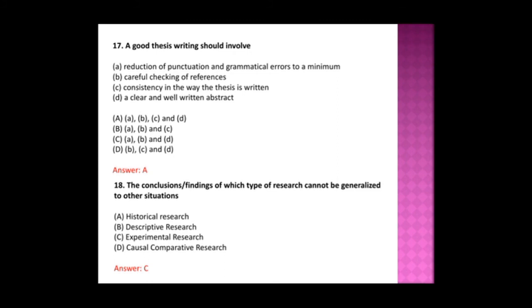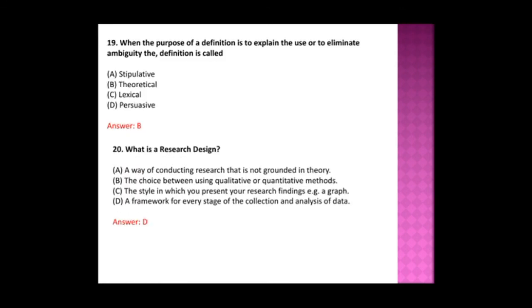The next question, the conclusion or findings of which type of research cannot be generalized to other situations? Here experimental research is the answer. So here the answer is option C. And the next question is, when the purpose of a definition is to explain the usage or to eliminate ambiguity, the definition is called theoretical definition. Okay, answer is B.